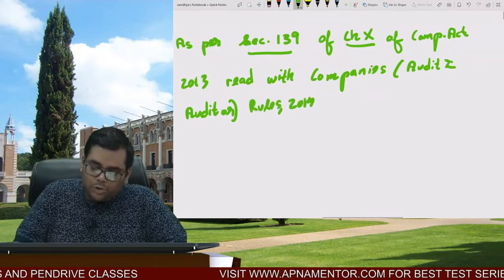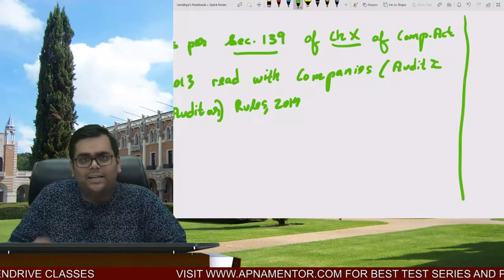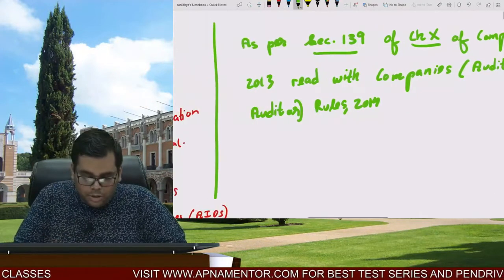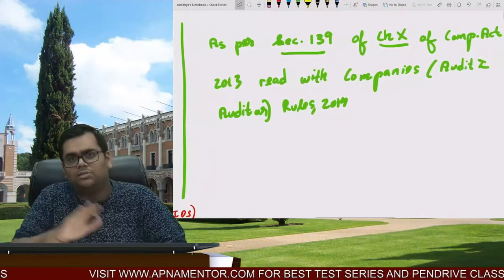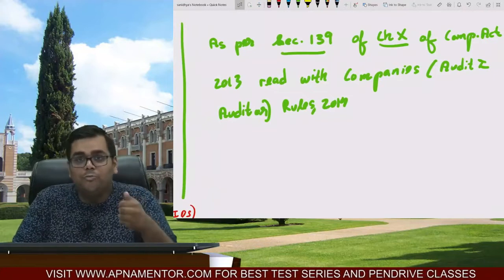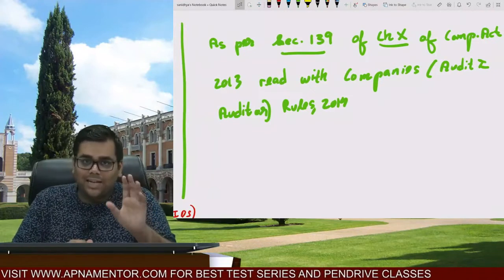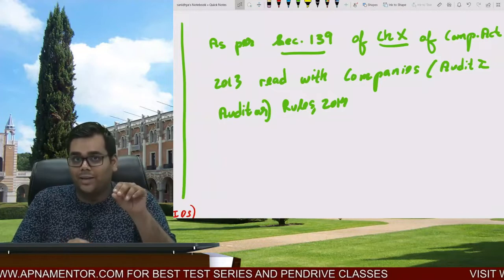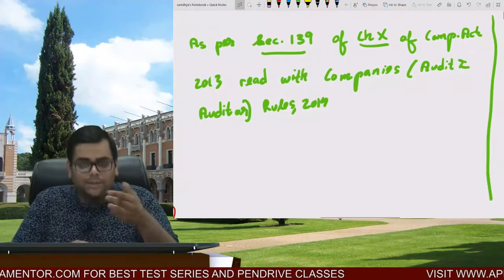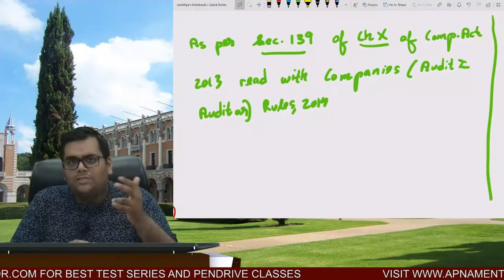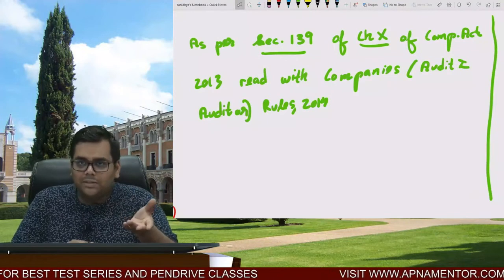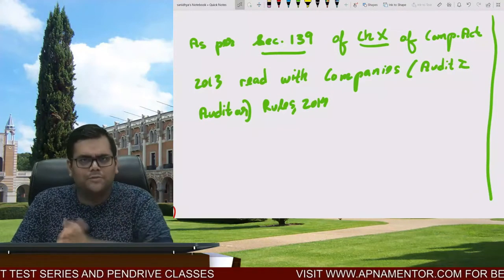And do remember, this stuff you will be writing inside both the margins. You are supposed to draw margins on both the sides, and you will be starting your answer in a manner that the examiner should be very much impressed with your writing quality. So this is how you are going to start. As per section 139 of chapter 10 of Companies Act 2013, read with Companies Audit and Auditor Rules 2014.